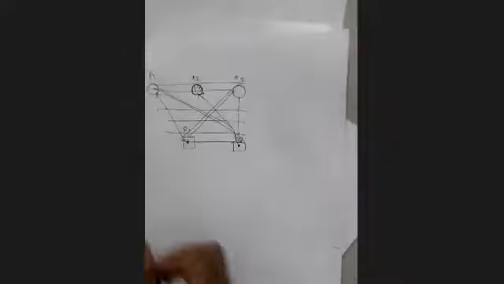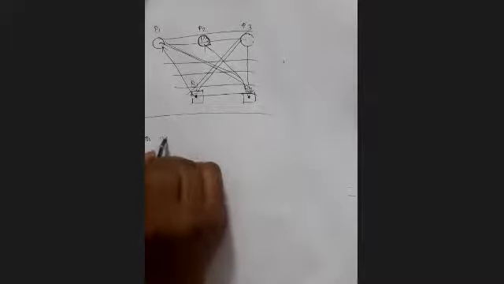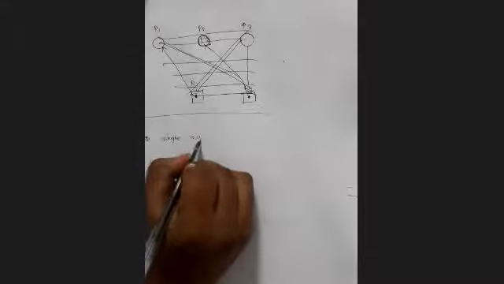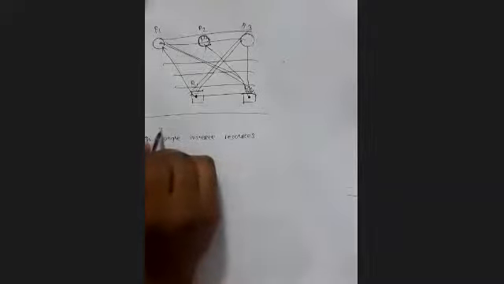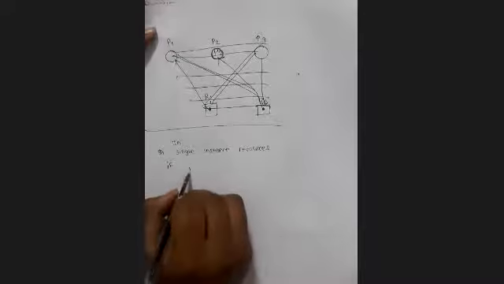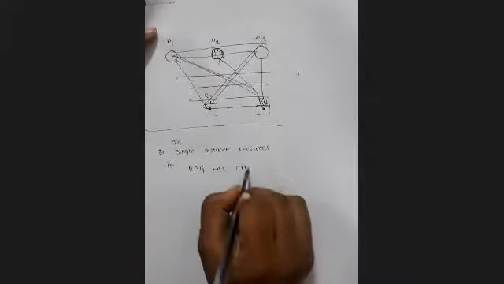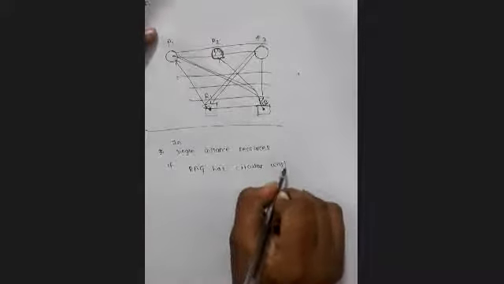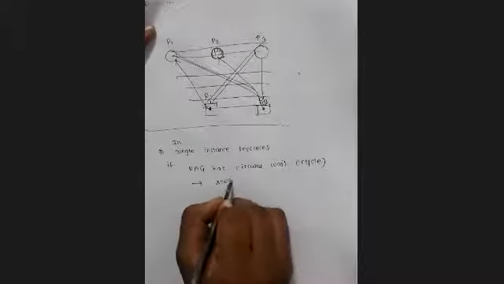So can we say, if we are talking about only single instance resources, in single instance resources, if there is a cycle, or if the resource allocation graph has a circular wait, then there will always be a deadlock?